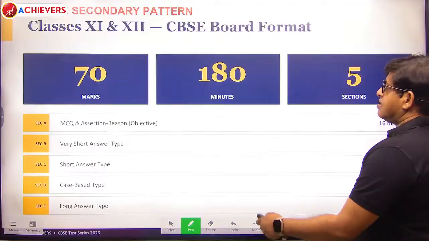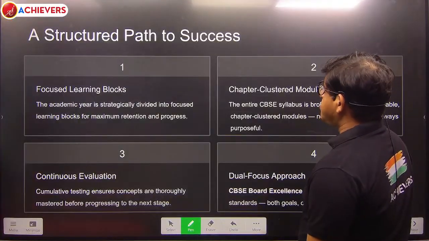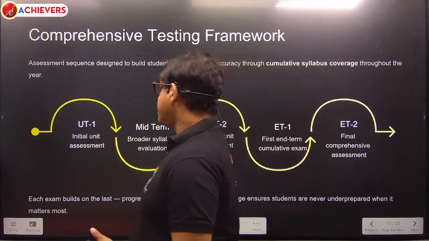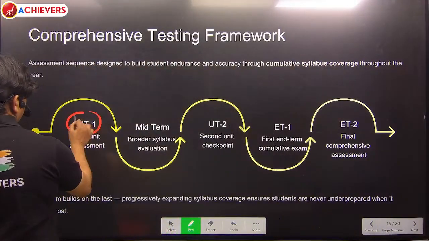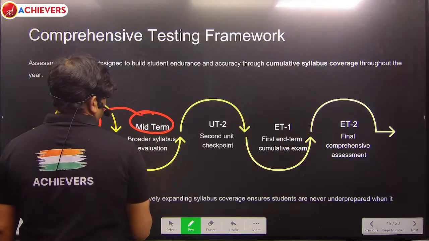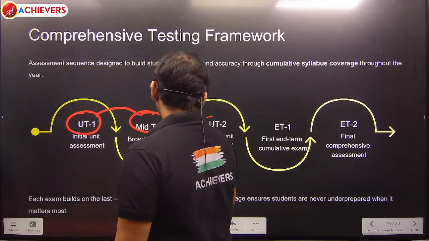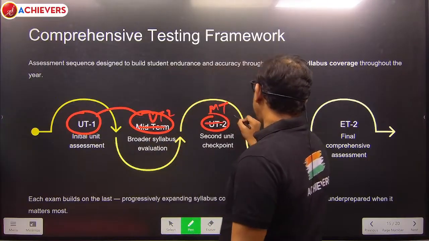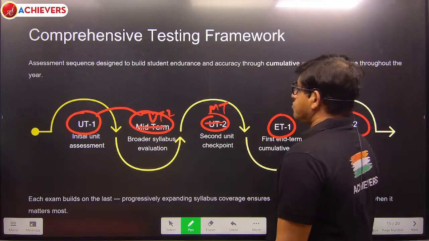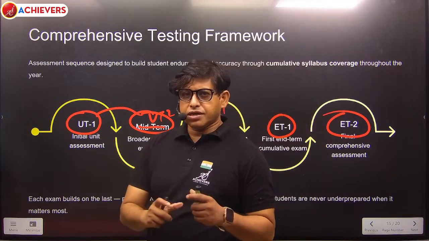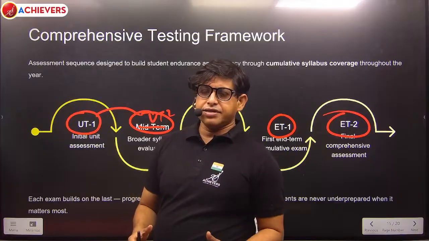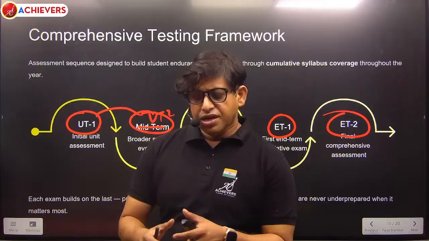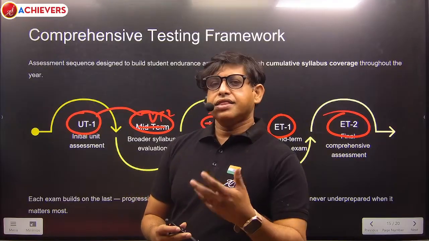So for 11 and 12 CBSE it is the same pattern. So this is the pathway. I think that it's now clear. This is UT1 and then you are going for the midterm and UT2. No, this will be basically UT2 and this will be midterm and then ET1 and then ET2. Okay, now first UT1, then UT2, then comes the midterm. Midterm is nothing but the half yearly examination. So first UT1 and UT2 are semi syllabus covered, then the half yearly examination comes, and then we are going for ET1 and ET2.